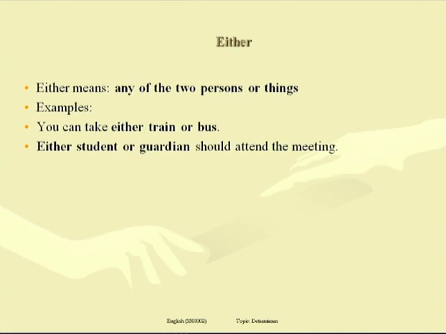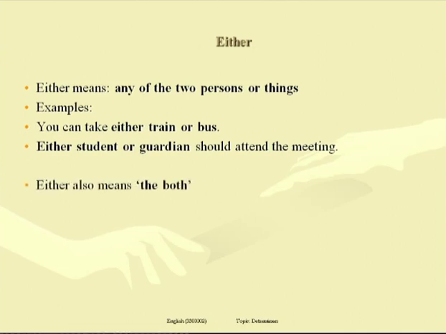Next example, either student or guardian should attend the meeting. Maybe there is a notice from the school and the notice says that the meeting is very important and either student or guardian should attend it. Two persons, student, guardian, and referring to any one of them, which is what is meant by the word either.